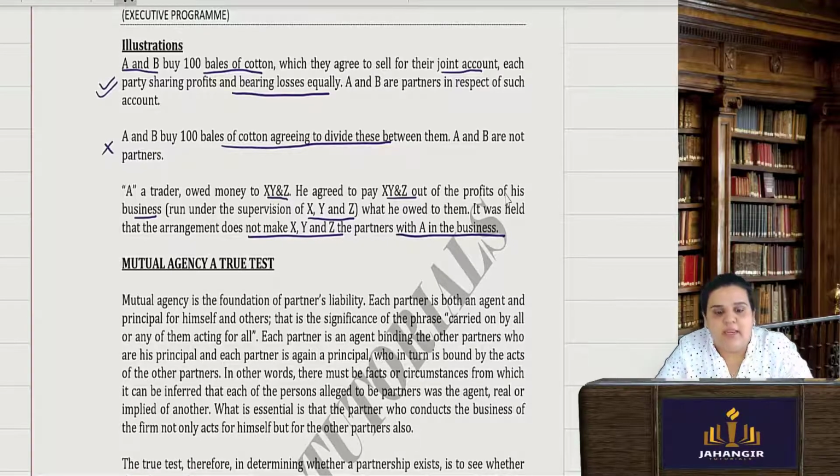It is not a liability of XYZ. Here Mr. A is a trader who had to pay money to XYZ. No doubt the money was to be paid under the supervision of XYZ and Company, but that doesn't mean that A and XYZ Company are partners. So only in the first instance are they known as partners.